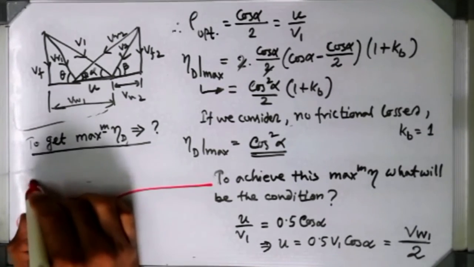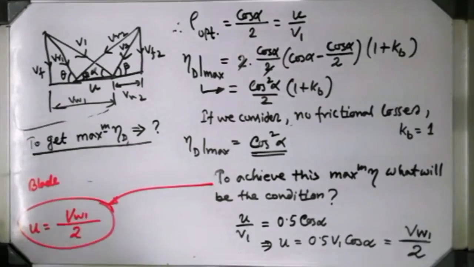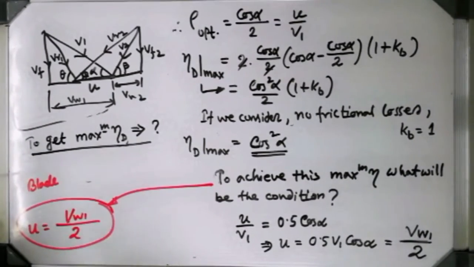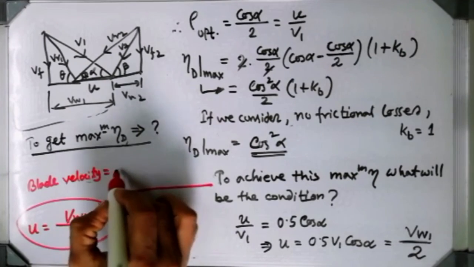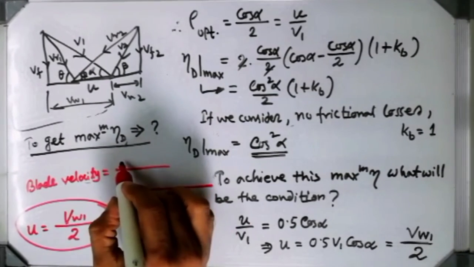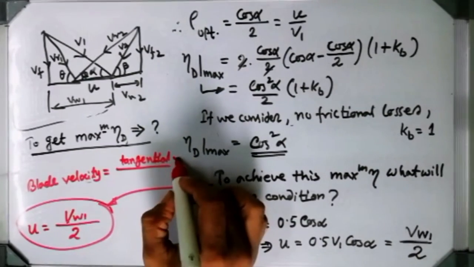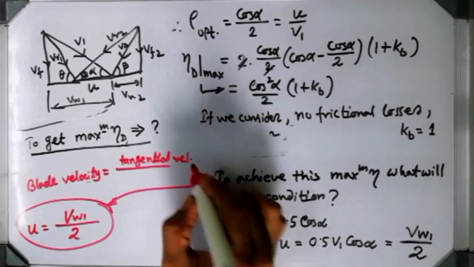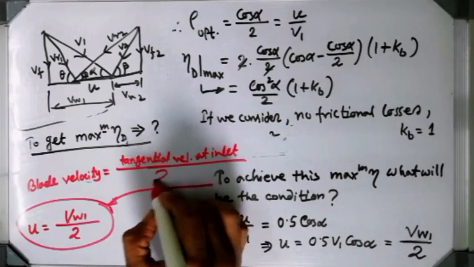Blade velocity, that condition, if I write it in words, blade velocity is nothing but equal to tangential velocity at inlet divided by 2.